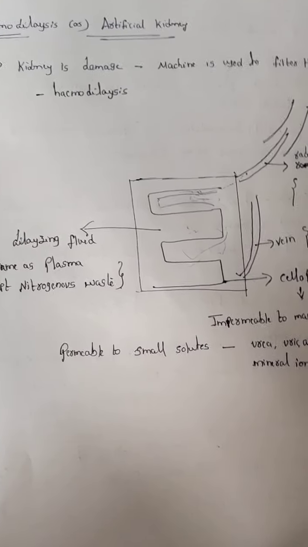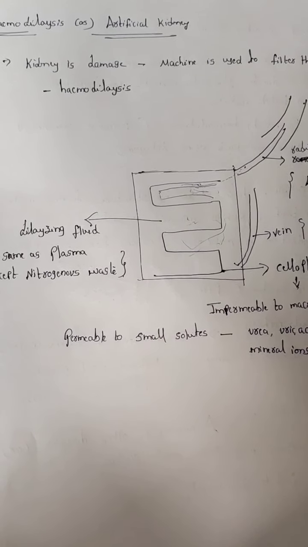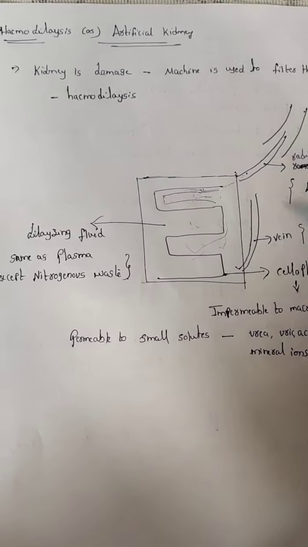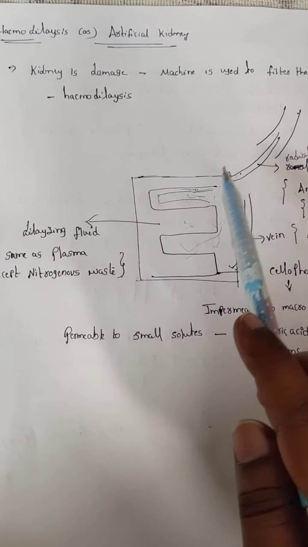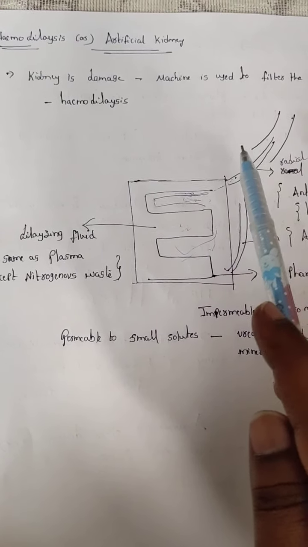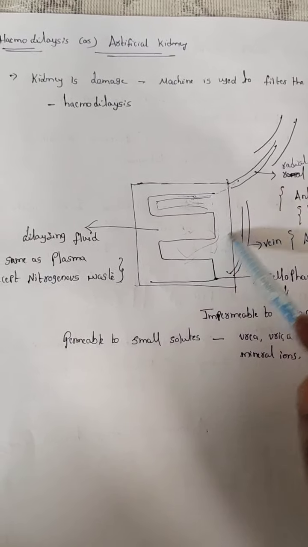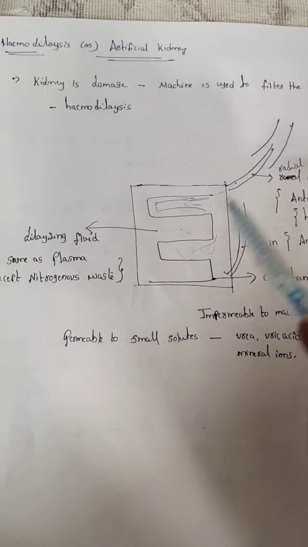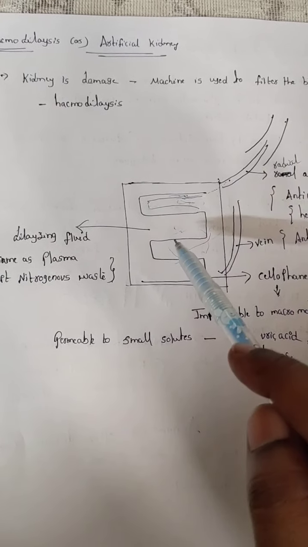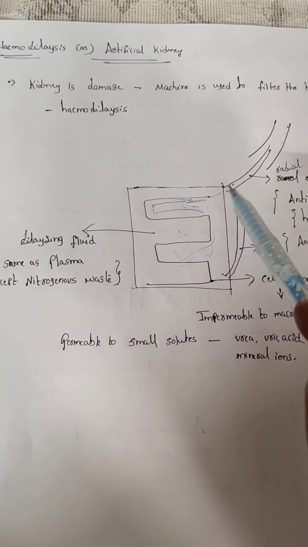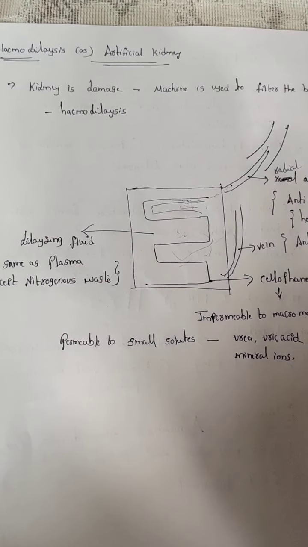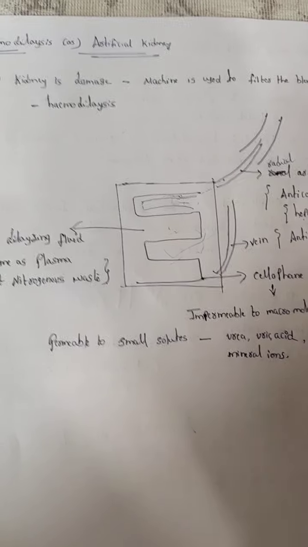Okay, then what is the main difference between artificial kidney and natural kidney? In an artificial kidney, we can only filter or remove the nitrogenous waste material from the body, but in a natural kidney, not only filtration but also reabsorption and secretion take place. That is the main difference between the natural kidney and the artificial kidney.